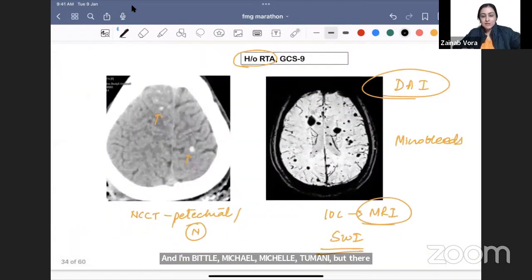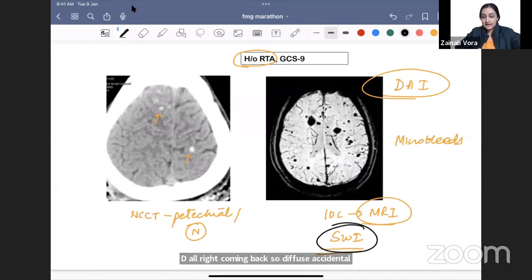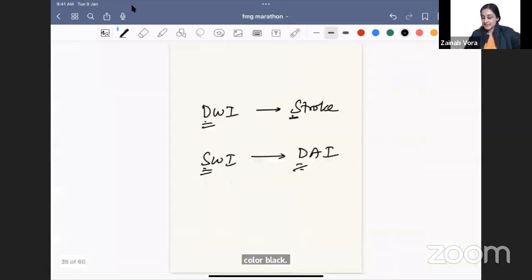ऑलराइट, coming back. So diffuse axonal injury, susceptibility weighted imaging, you will see these kala black dots. Okay, yeah, so this is about this. चलो आगे बढ़े.